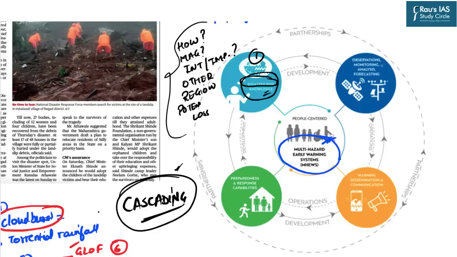Then comes the observation, monitoring, analysis, and forecasting. Once this system has gathered the adequate disaster risk knowledge, then it has to be processed. And this processing must be on a real time basis, because only then the early warning system will be able to transmit the knowledge to the relevant stakeholders. It will be of no use if the system has forecasted that after 10 days there will be a tropical cyclone, but it is not able to monitor it on a real time basis, because we know that tropical cyclones are known to change their paths.